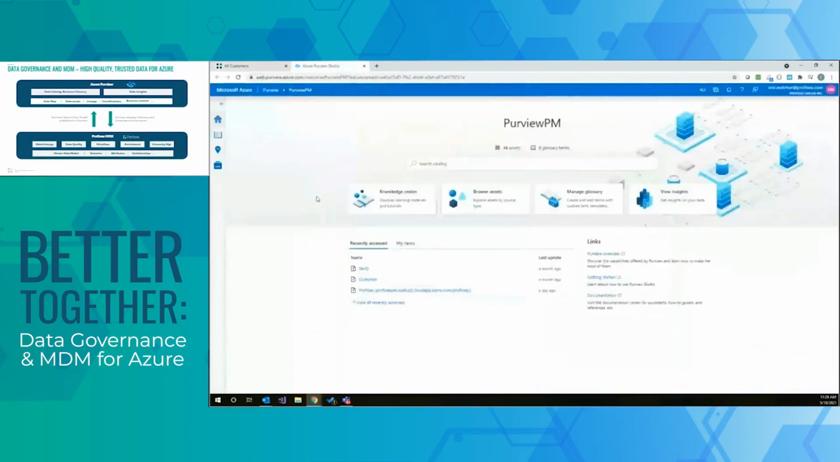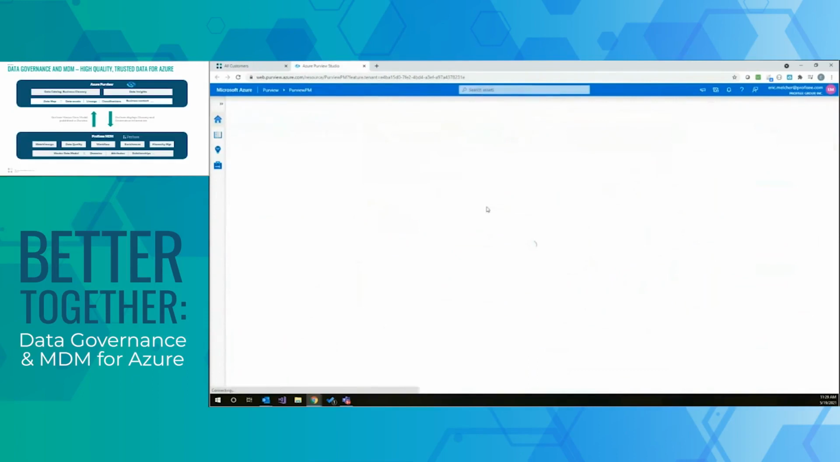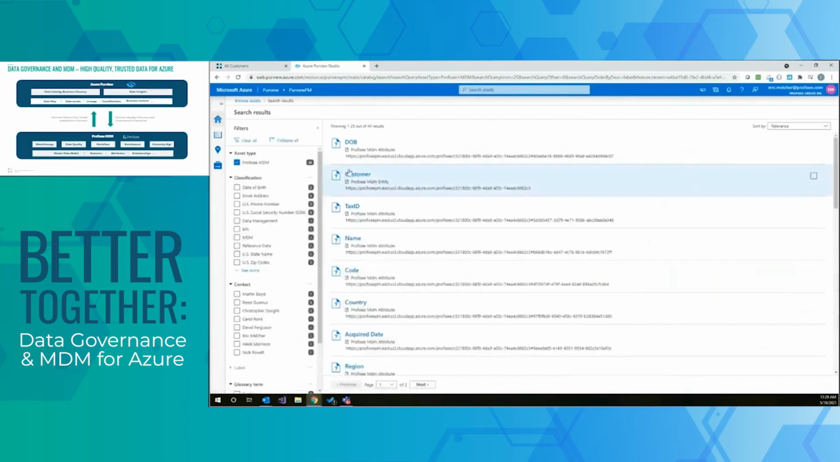So if I navigate over here to Purview, so here I am at the Purview home screen, and if we click Browse Assets, what we can see here is that there's an asset type in here for Profisee. And if we drill into Profisee MDM, you'll see here that we have a number of different types of assets, so entities, kind of tables, and attributes, which represent columns, and other types of assets that have all been published here from Profisee via the Atlas API that Gaurav alluded to earlier.